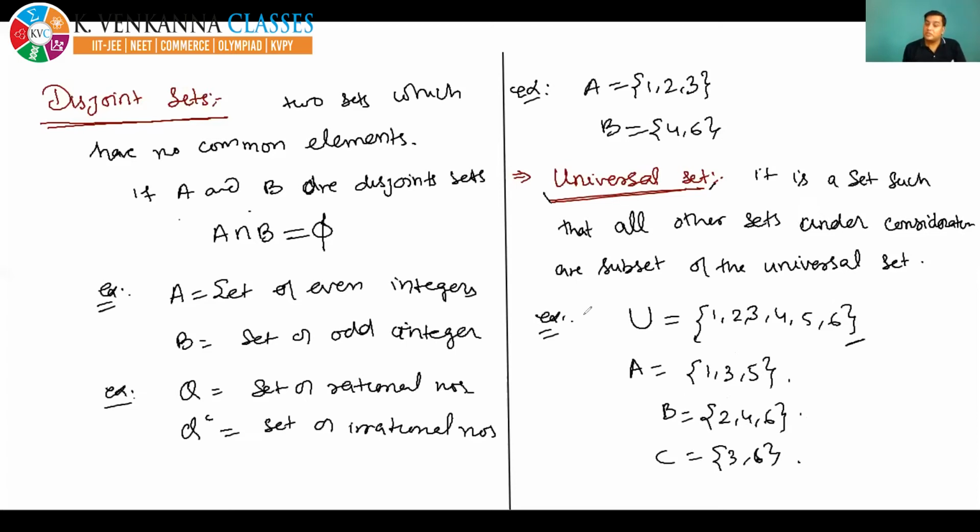If you are making this the universal set, then all other sets must be a subset of it. I will take some more examples, but first of all, tell me, is it clear to all? Should I move to the next page? Okay, nice, good, very nice.